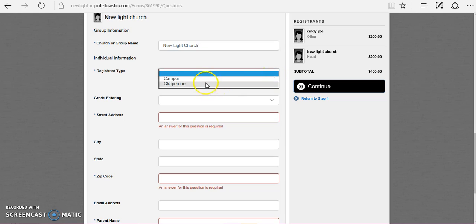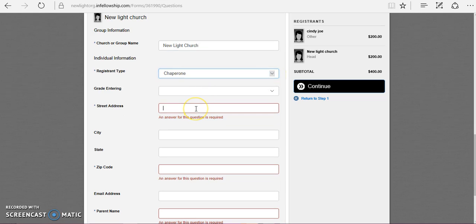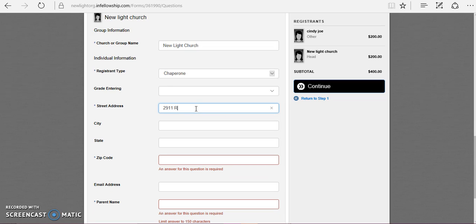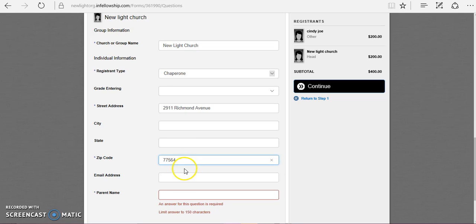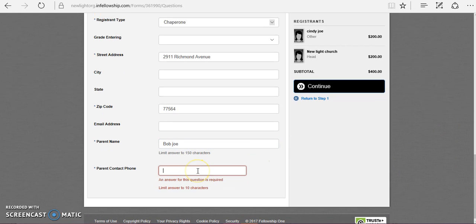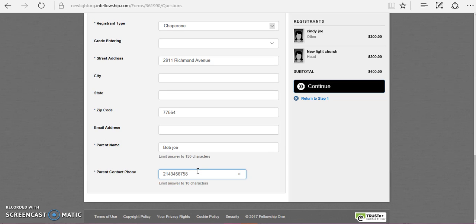This time, this is a chaperone. You will need to put their address. The chaperone does not necessarily have to have a parent name, but please include something in the box, as well as a parent contact information. You can now press Continue after you have added everyone's information.